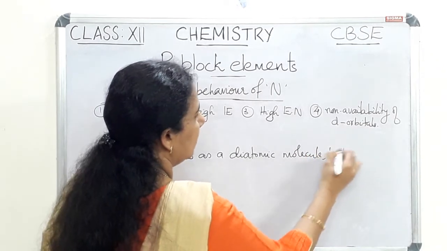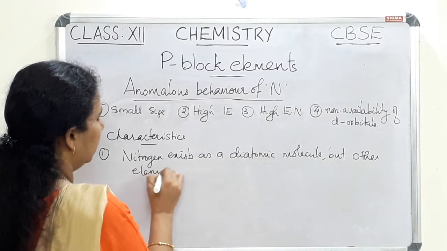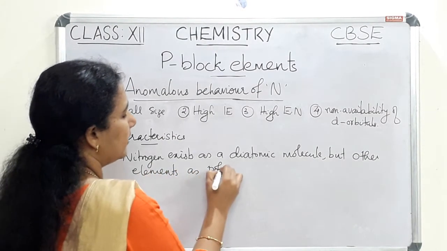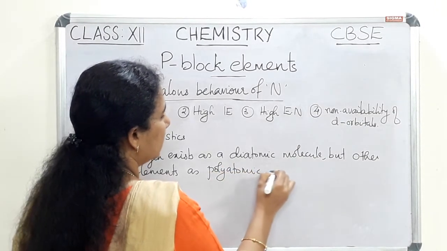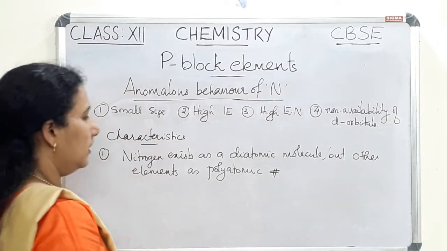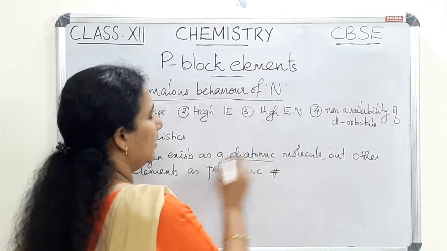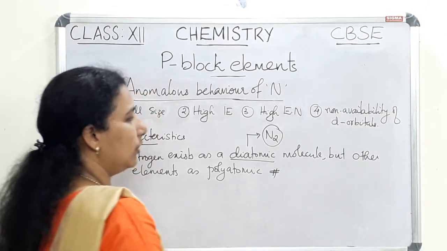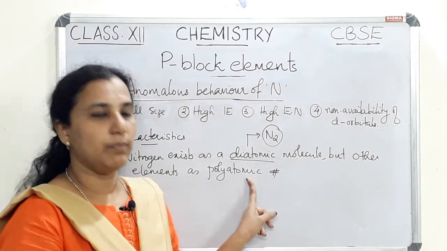But other elements of group 15 are polyatomic in nature. So they are polyatomic, but nitrogen is diatomic in nature. Nitrogen exists as N2. We know it is a diatomic molecule. Why is nitrogen a diatomic molecule but other members are polyatomic?